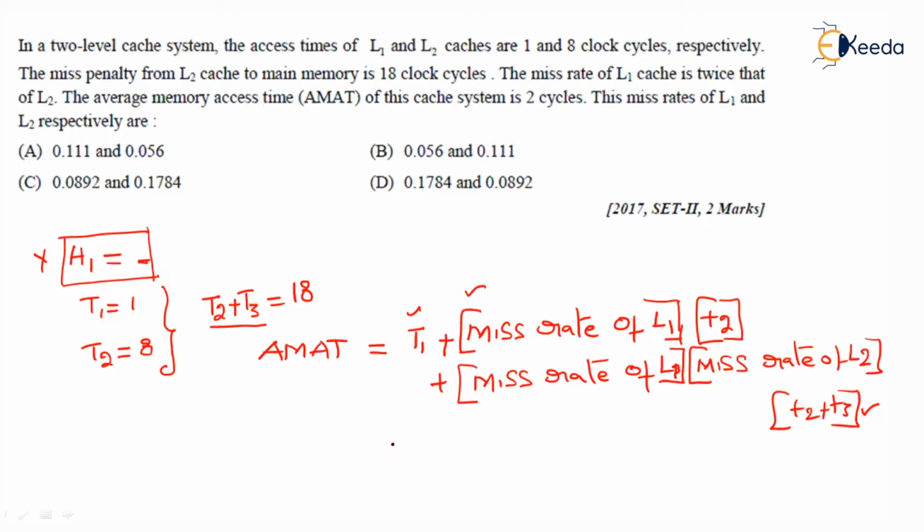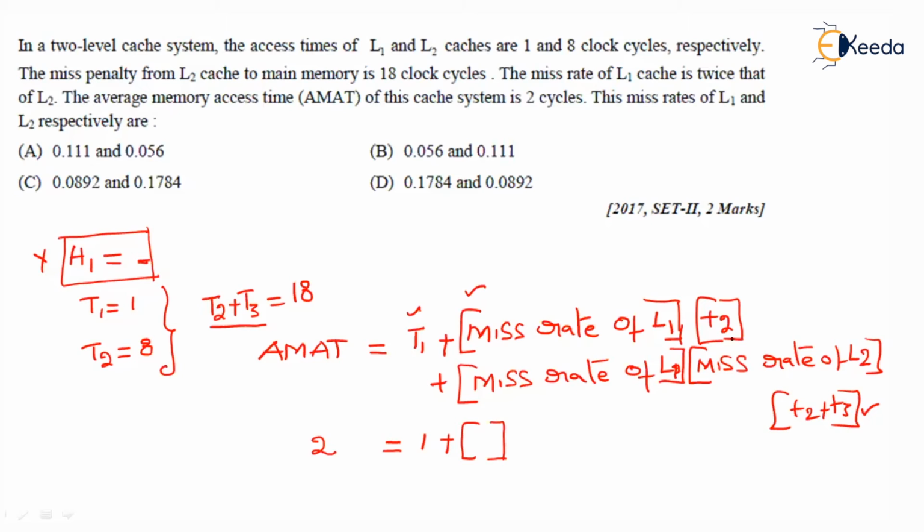Now, let us plug in the values. Average memory access time is already given as 2 clock cycles. T1, the access time of level 1 cache, is equal to 1, plus the miss rate of L1, which we don't know, so I'll put a blank here.